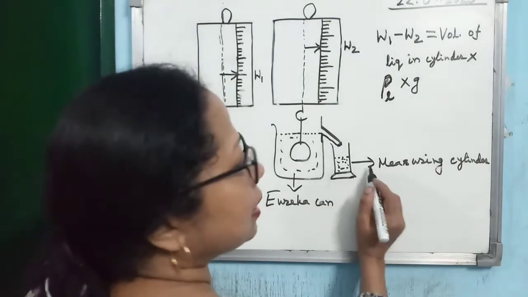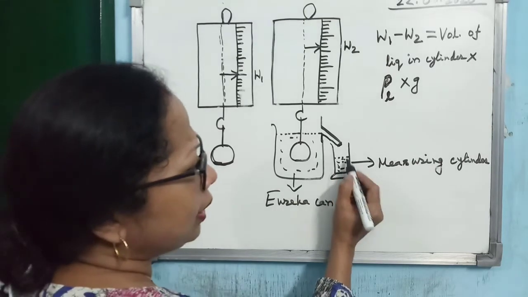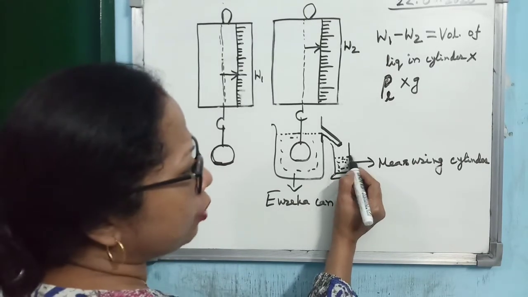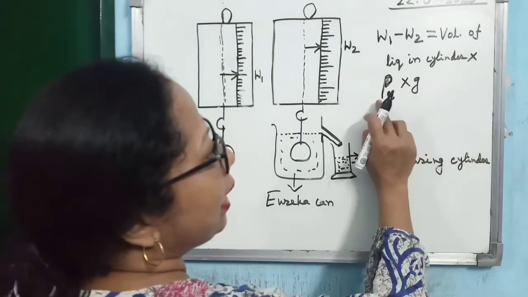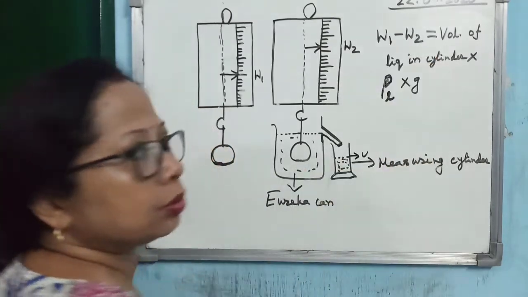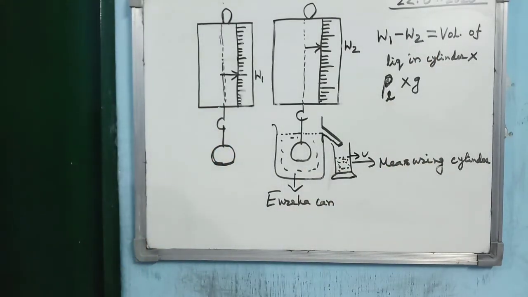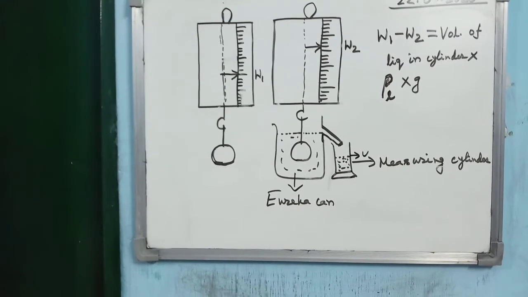And experimentally, you collect the liquid within the measuring cylinder, so you can easily find out the volume from the reading. Then volume multiplied by the density of the liquid into g will be equal to W1 minus W2. So W1 minus W2 is the upthrust acting on the body. So what have you got? The upthrust acting on the body is equal to the weight of the displaced liquid.